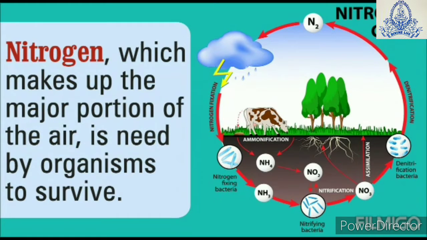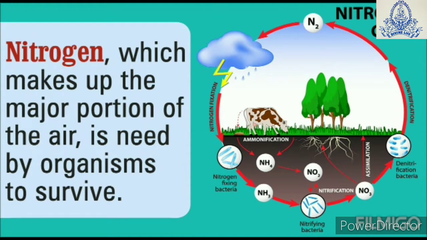We are going to start our last topic, that is nitrogen cycle. What is nitrogen cycle? It is a process by which the amount of nitrogen remains constant in the atmosphere is known as nitrogen cycle. It means that whatever the amount is present in the atmosphere will remain as it is. Means the amount won't change, and that is termed as nitrogen cycle.